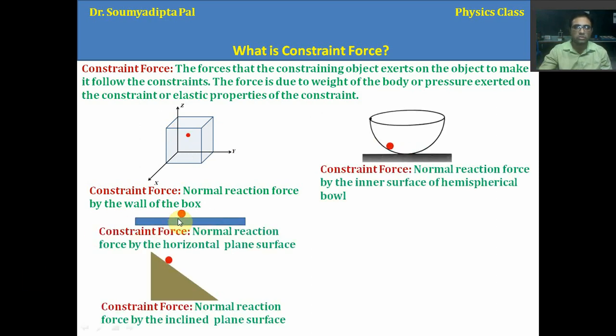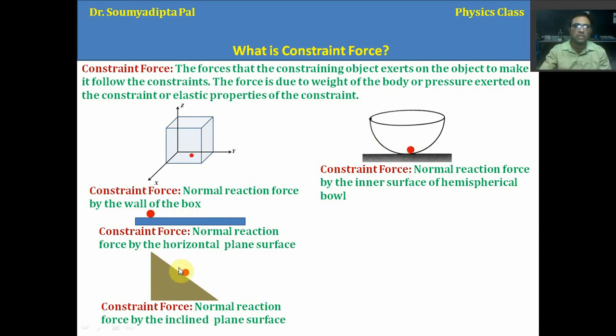Here also, when this ball is moving on this horizontal plane, it is exerting a particular force on that horizontal plane. So that horizontal plane will give some reaction force, a normal reaction force, on that ball. So that is the constraint force here. Now in this case also the normal reaction force on that ball, but here it will be simply equal to the weight of the body, that is the mass into the gravitational acceleration.